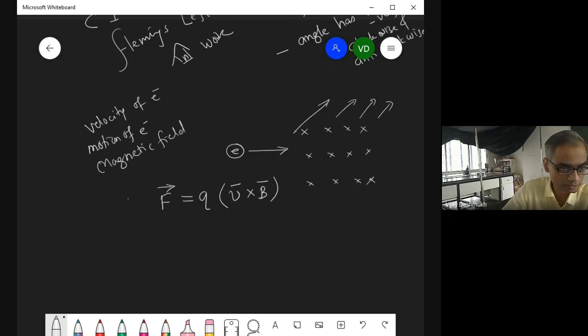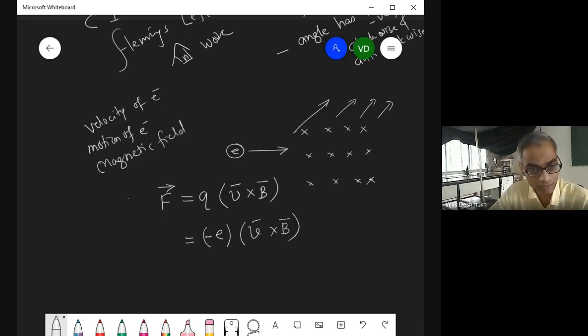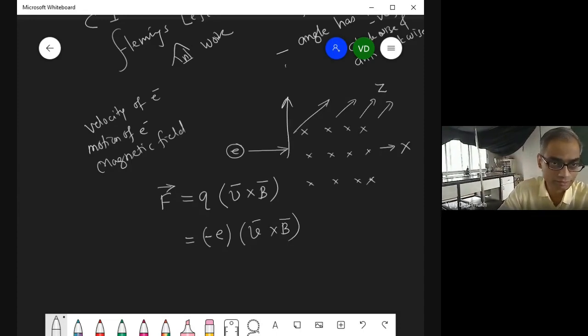ठीक है? कितना समझ में आया? Now the charge on this electron is minus E, and therefore we have this equation V cross B. Now V is, suppose this is X direction and suppose this is the Z direction. अंदर जा रहा है तो वो Z direction और ये ऊपर जो है this is Y direction. ठीक है? Now where will this electron go?